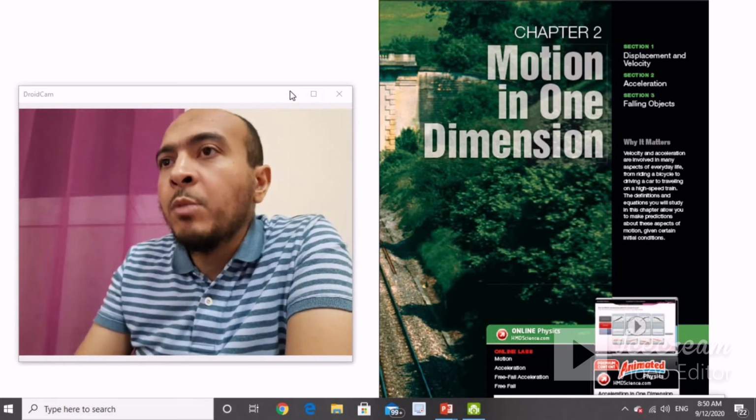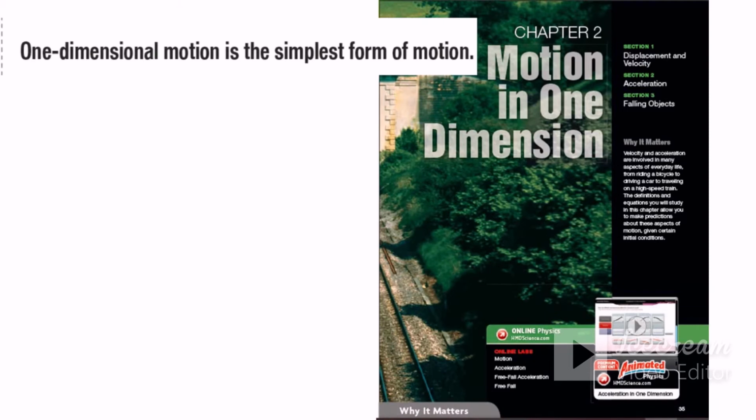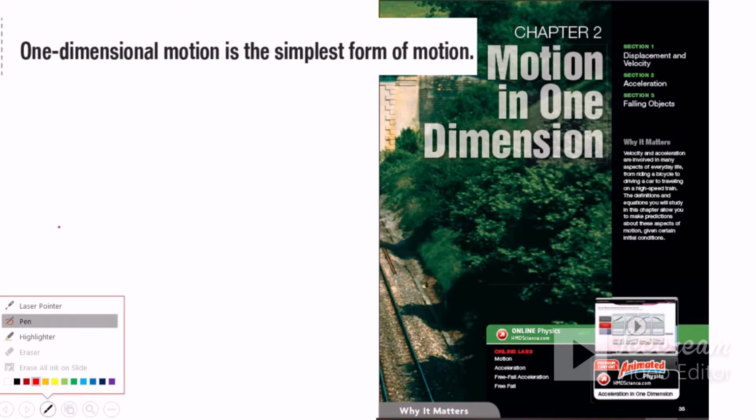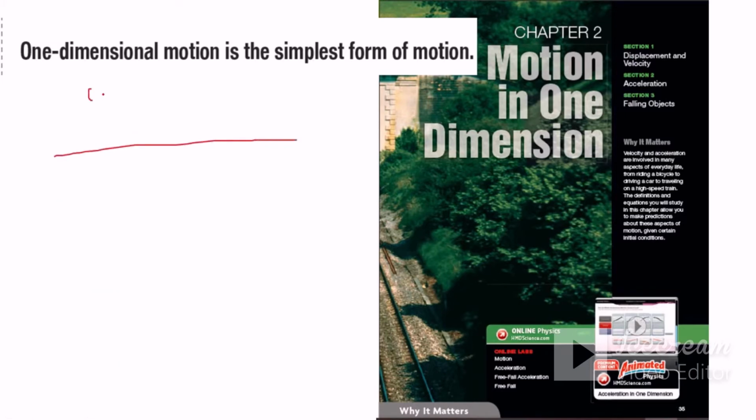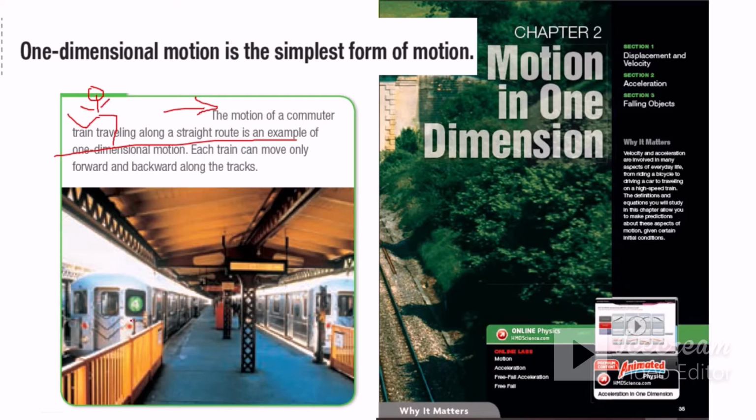Of course, guys, the motion in one dimension is the simplest form of motion. If we have someone walking like that in a straight line, like this guy, he has long legs anyway. Now he is in motion, in one-dimensional motion. And also this train is in one-dimensional motion, whether the train moves forward or backward. Both of them are in one-dimensional motion, and that is the simplest form of motion.